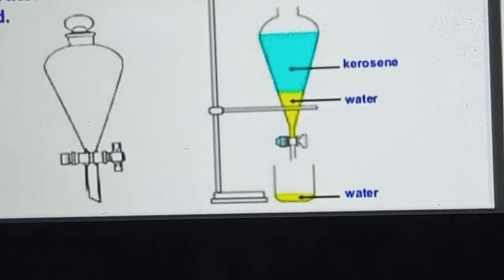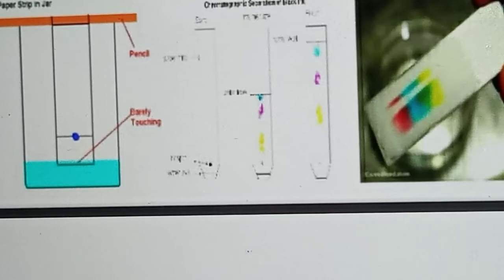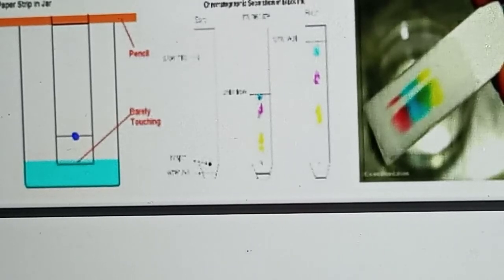Understood? So this technique is called chromatography. What is meant by chromatography? The chromatography method is used for separating colored components from a liquid by using filter paper or blotting paper. Everybody knows about filter paper; blotting paper is also very thin. With the help of that we can separate the colored components.